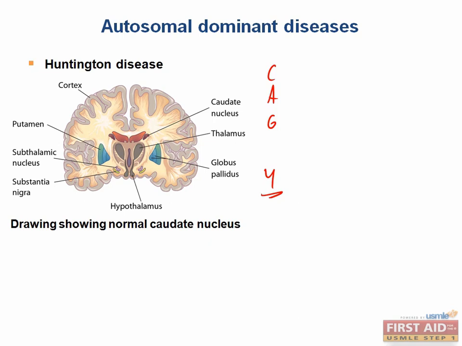Right, anticipation. The major findings of Huntington disease include depression, progressive dementia, choreiform movements, and caudate atrophy, and also decreased GABA and acetylcholine in the brain. You can remember the caudate, acetylcholine, and GABA effects since they start with the letter CAG, which is the trinucleotide repeat that causes the disease.